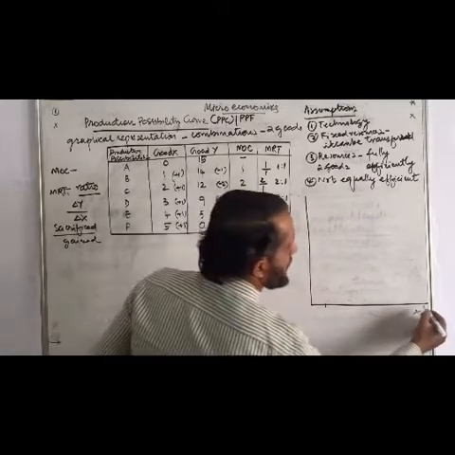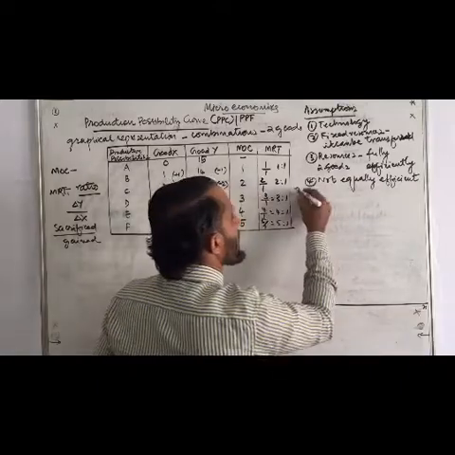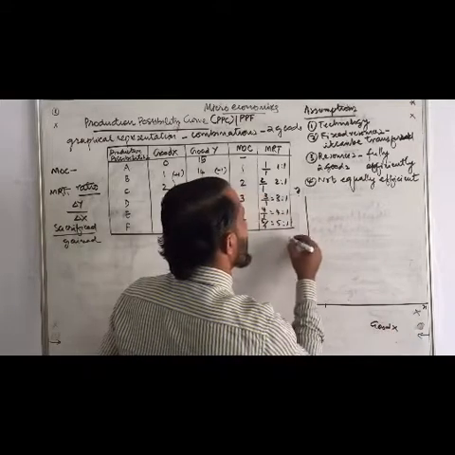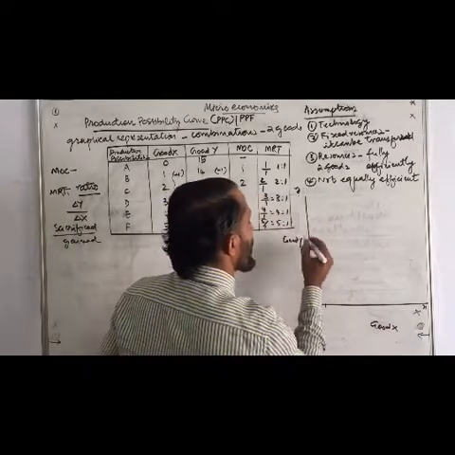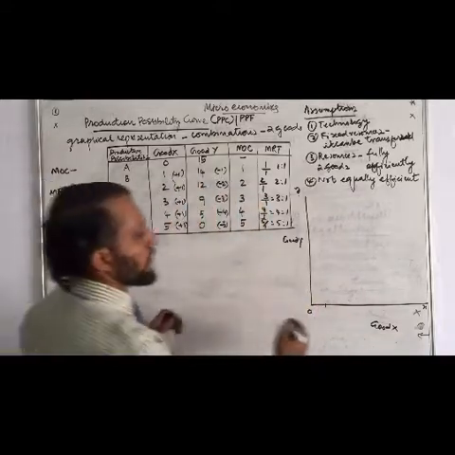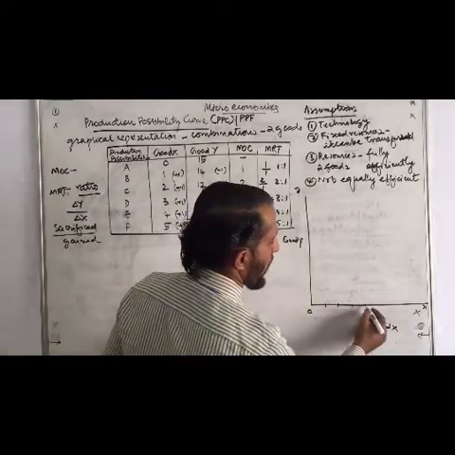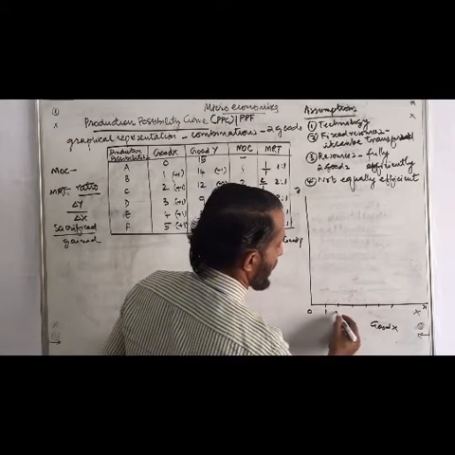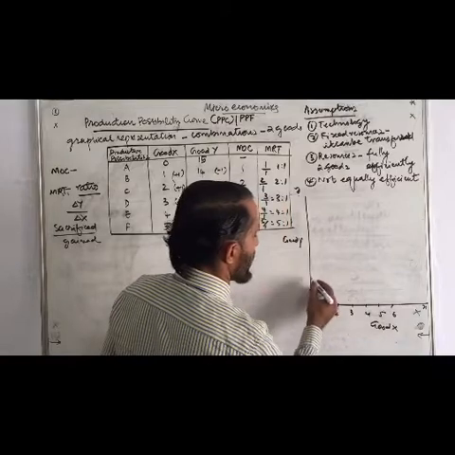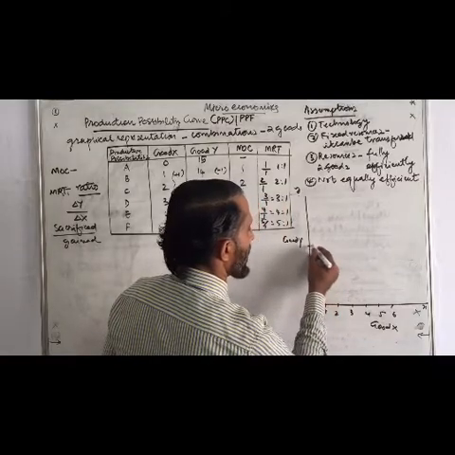Maximum good X on the X-axis, good Y on the Y-axis. So right here good X and here good Y. You have to mark it. Okay. How many good X produced here? 1, 2, 3, 4, 5. So equally you have to mark 1, 2, 3, 4, 5 and 6. And good Y also the same distance we have to mark.